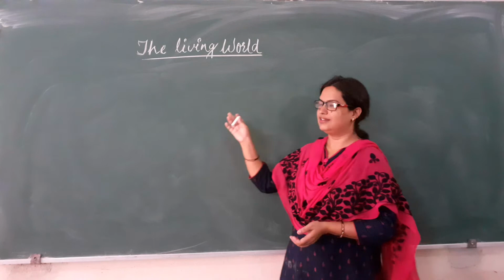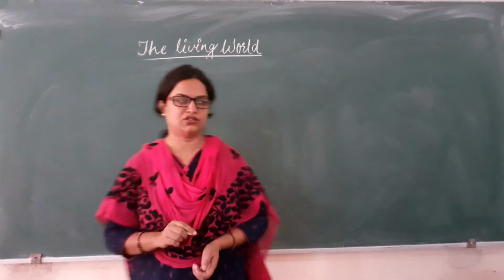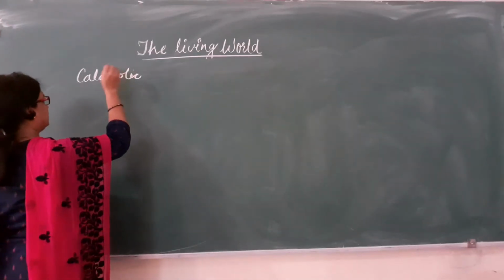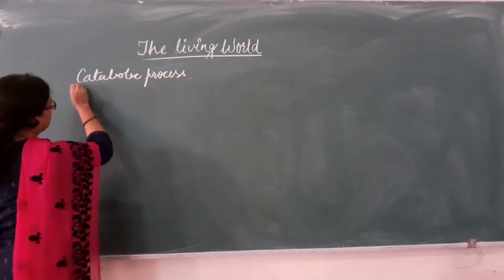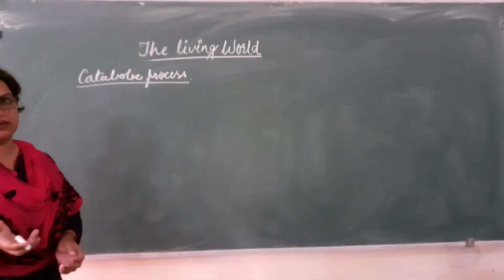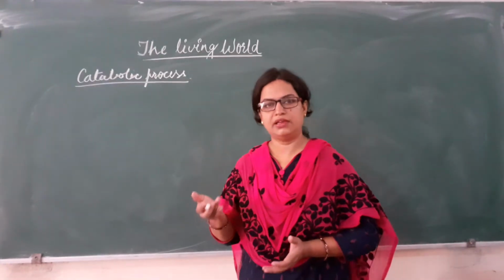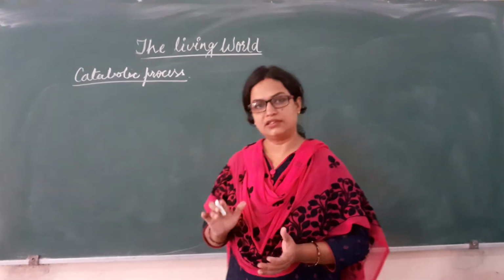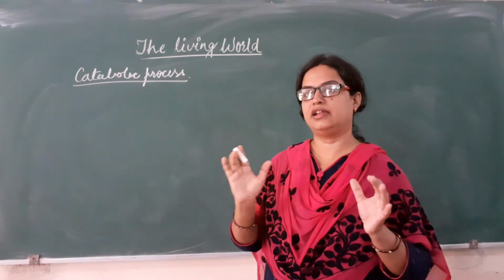Hello. In this lecture, I will discuss catabolic reactions or catabolic processes which occur in living systems. What are catabolic processes? Catabolic processes are those chemical reactions in which complex chemical compounds are broken into simpler ones. Catabolic processes are breakdown reactions in which complex molecules are broken into simpler ones.